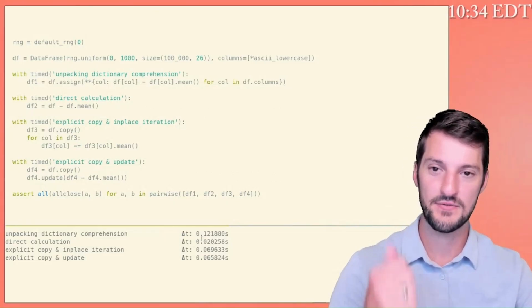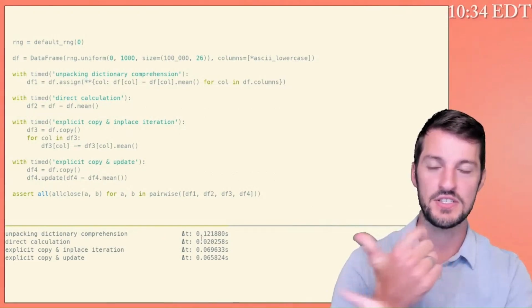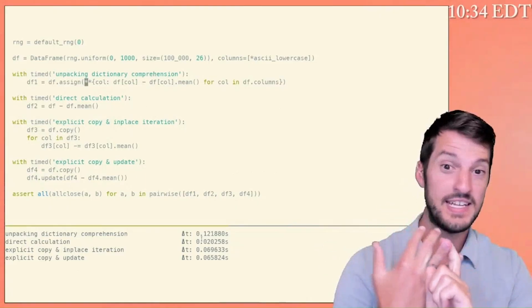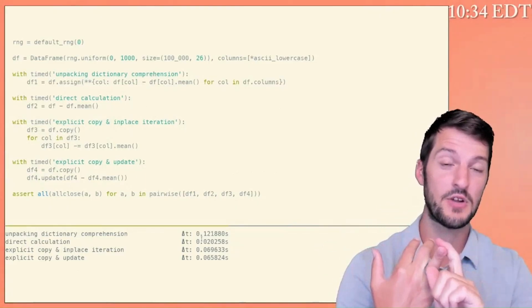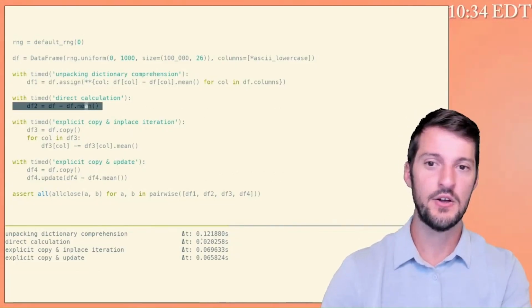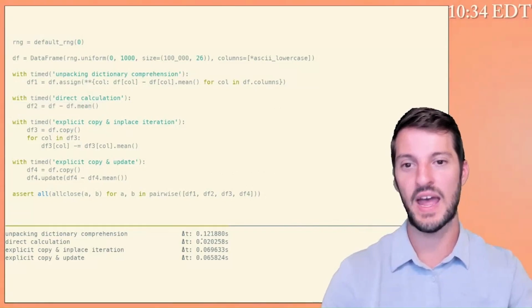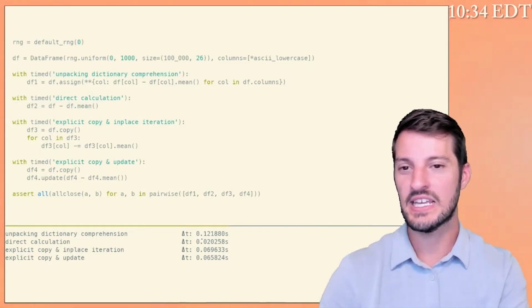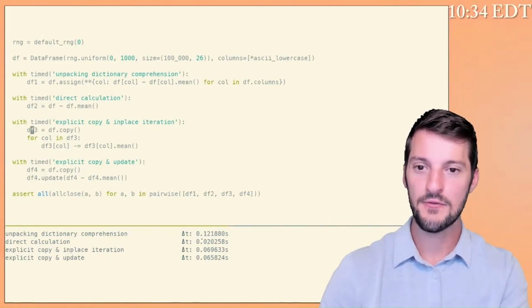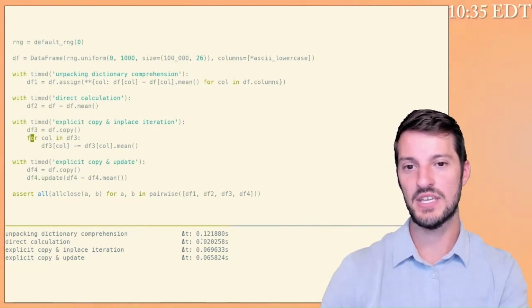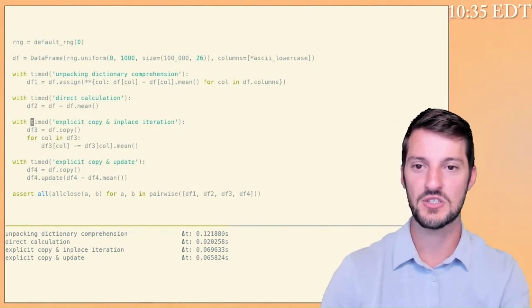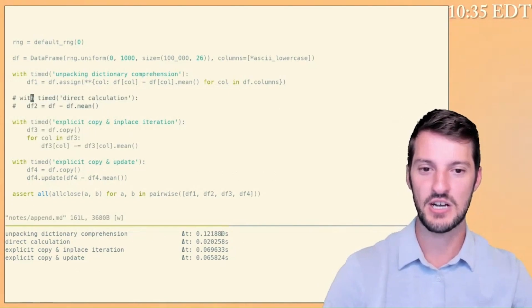And you're also paying the price of constructing a bunch of series, throwing them into a dictionary, unpacking them, and then taking all those series and forming them into a data frame. We're actually assigning them to the data frame one by one, and then working with your resultant structure. Whereas if I perform a direct calculation, this is going to be the fastest here, and I'm not updating anything in place, so to speak, and so I end up creating a copy of my data frame and storing that out. If I simply create an explicit copy and then I loop over these structures, we can see the performance difference, especially compared to that dictionary comprehension approach.